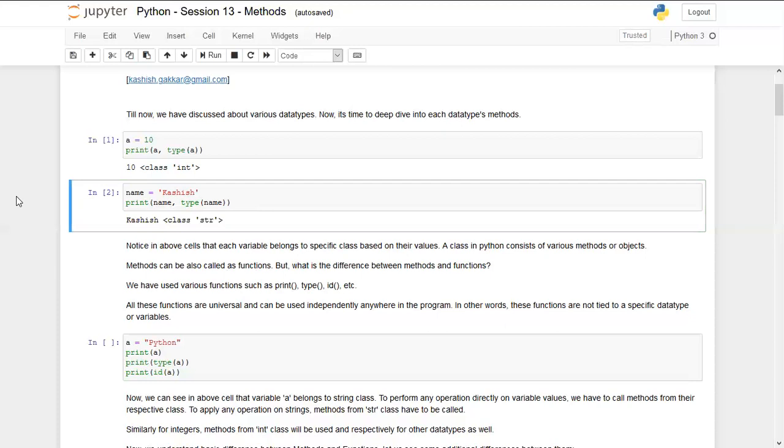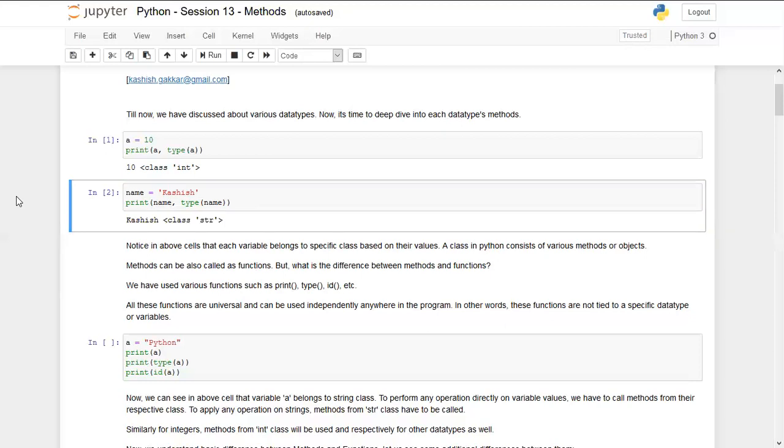As I started with the introduction today, functions were universal, but methods belong to a specific class, so we cannot use them anywhere in the program. However, the functionality that they perform is quite similar to functions.